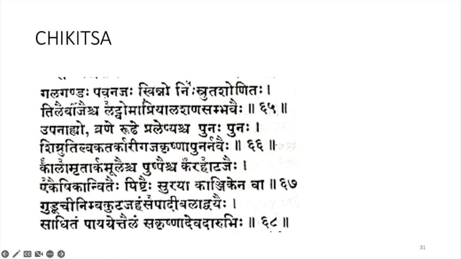So in Galaganda, Svedana should be done, then Raktamokshana can be done, then Ubanaha Sveda can be given, and after the Vrana is dried, you can do Lepa using these drugs, Shigruadi drugs, making paste and mixed with sura and kanjika. You have to make a paste of these dravyas and apply over that area. And taila prepared with the Gudujadi can be given for pana. So this is the treatment for Vadaja Galaganda.